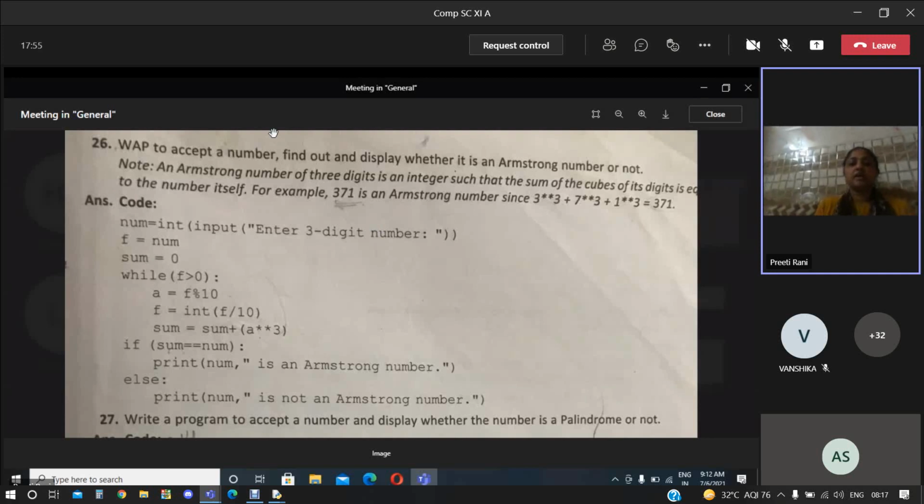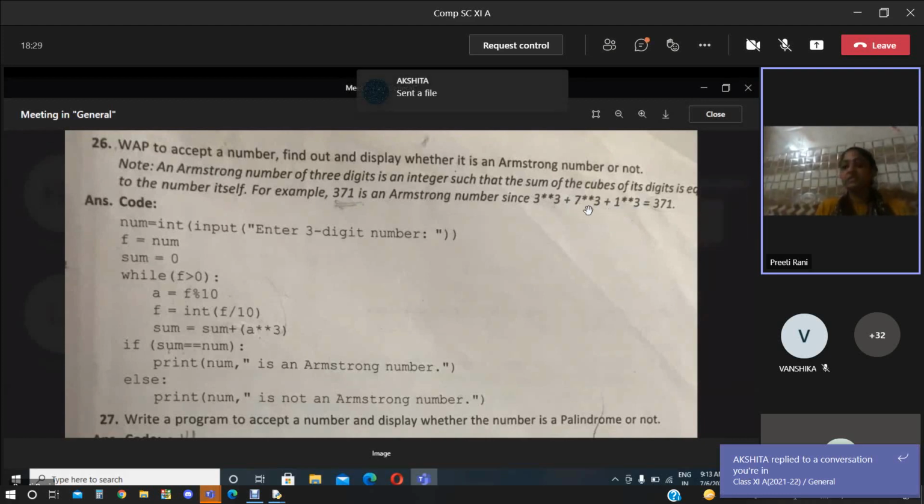Okay, now firstly we are discussing the Armstrong number right now, so kindly leave the palindrome. 371 is the Armstrong number. So we need to calculate the cube of all the digits. If we are getting the same result as the previous number, this is called your Armstrong number. 3 raised to the power 3, 7 raised to the power 3, 1 raised to the power 3, and if we add these numbers, it will become 371.